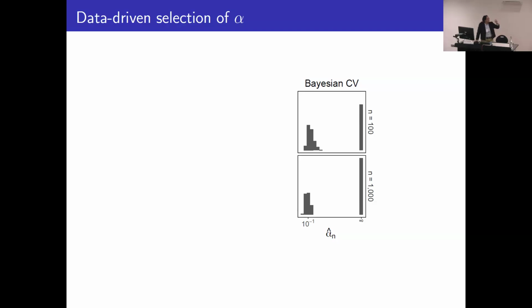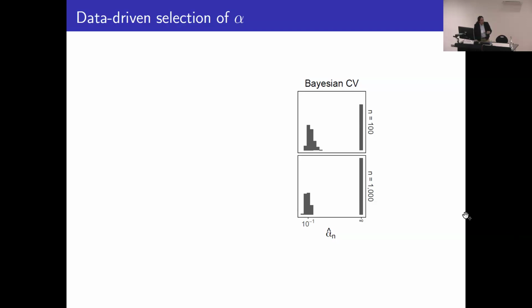And so we observed an interesting distribution of alpha hat. I'm thinking of a numerical experiment where, over many independent replications of the data, we're looking at the distribution of the selected alpha values using some sort of Bayesian cross-validation. And this is the distribution we observe when the data set is size 100 versus 1,000.